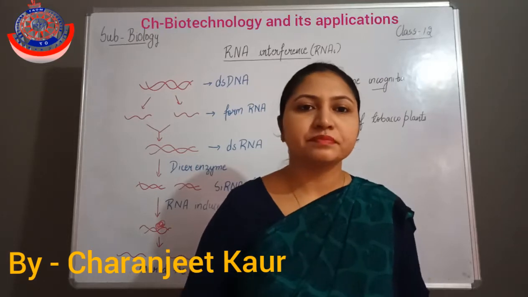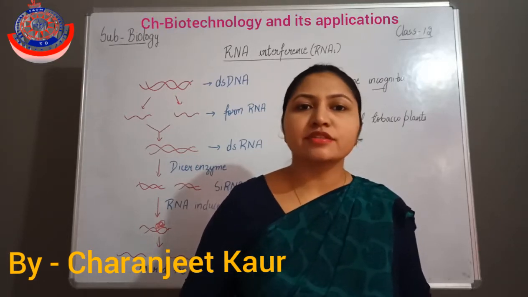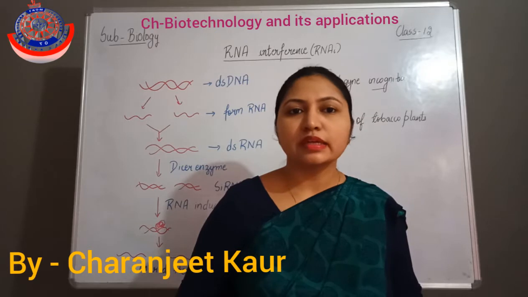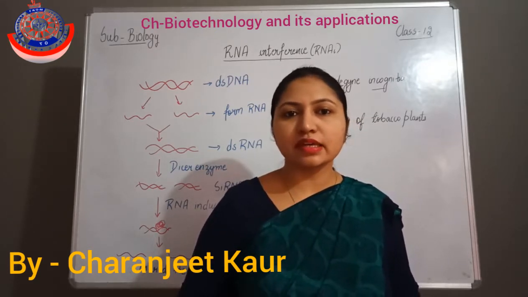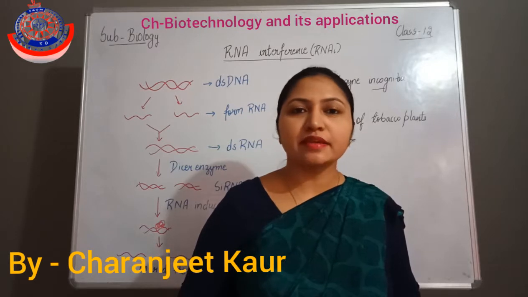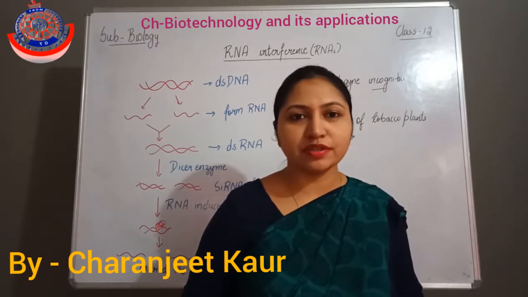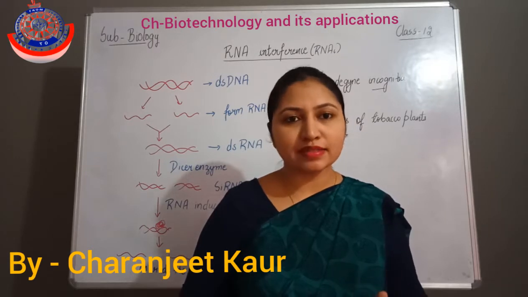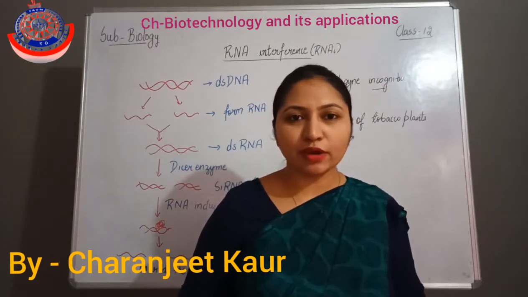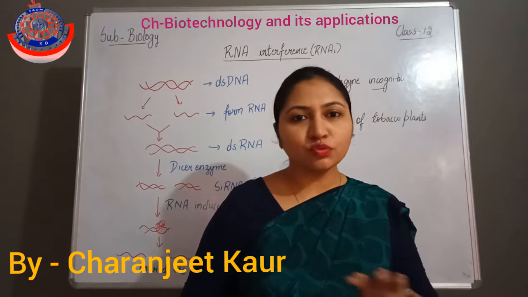Namaste children. Today in this lecture we will discuss the pest resistant plant which provides resistance against nematodes like Meloidogyne incognita. Meloidogyne incognita is a kind of parasite which attacks tobacco plants and infects the root portion.